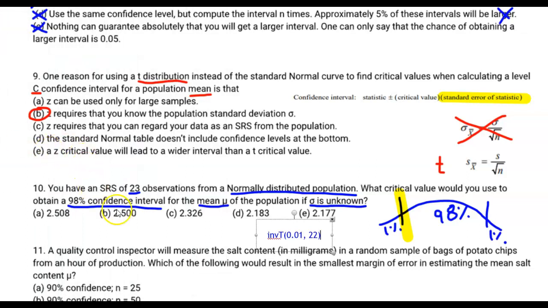Oh, look at that, 2.5. But don't get trapped. 2.50832, 2.508 is the one we're looking for. So there's a correct answer.